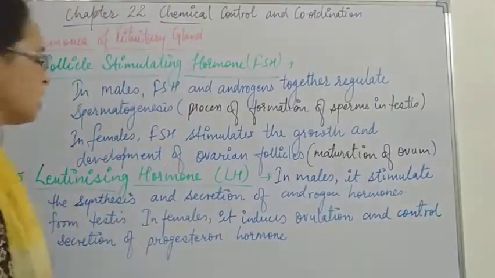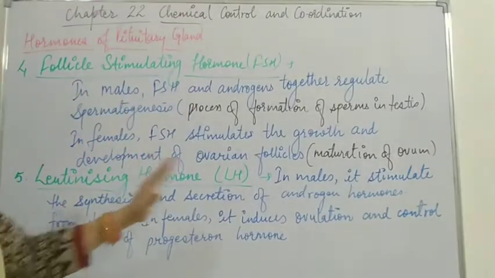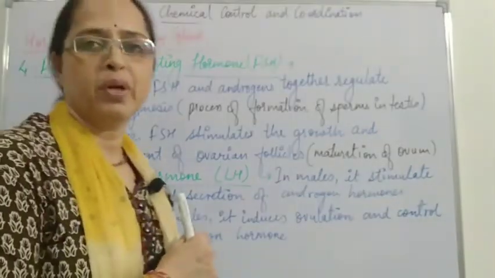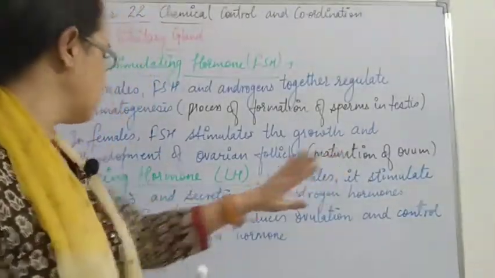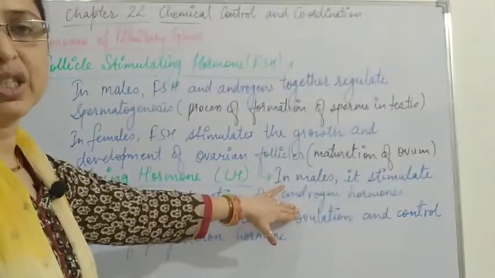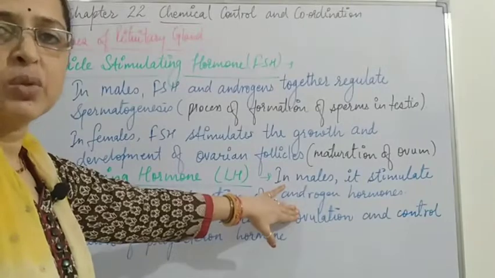The next one is the luteinizing hormone, or LH. This also acts on the reproductive organs. In males, it stimulates the synthesis and secretion of androgen hormones related to secondary sexual characteristics.